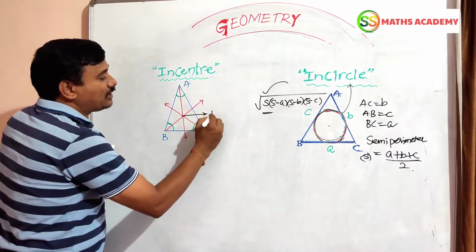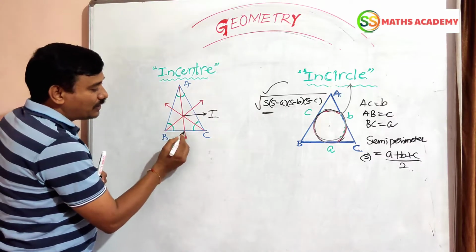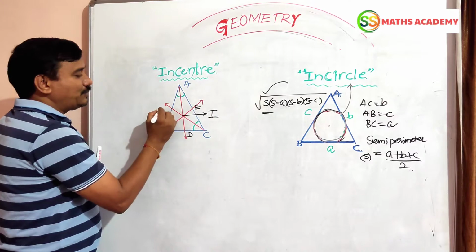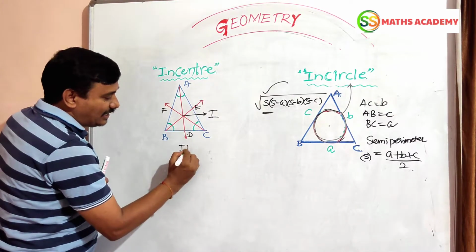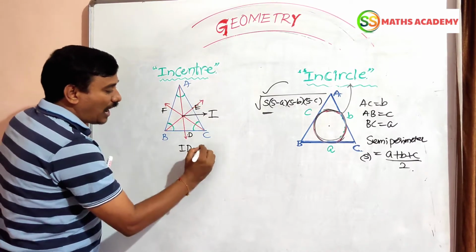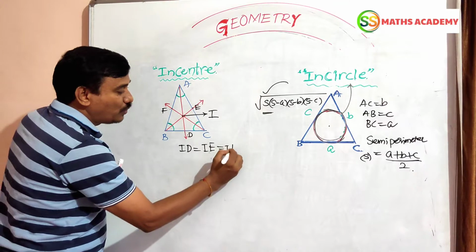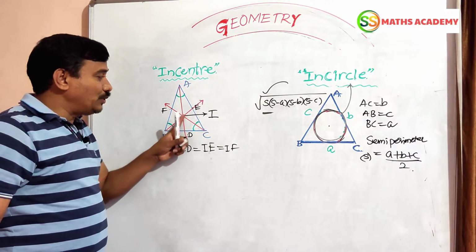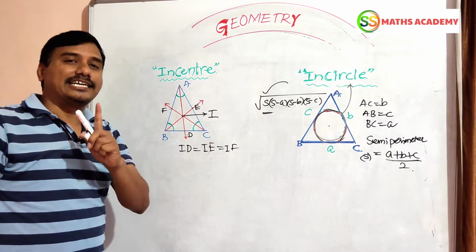This incenter is denoted by I. Now observe, these are marked as D, E, F. The distances ID, IE and IF are equal. These lengths are all equal from the incenter.